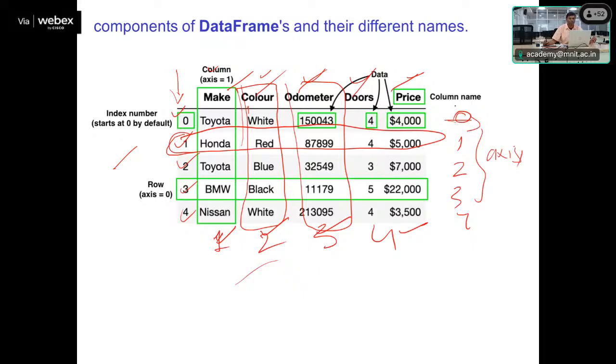So these are some of the components which have different names in the data frame, whereas the individual values in this data frame are known as the data.